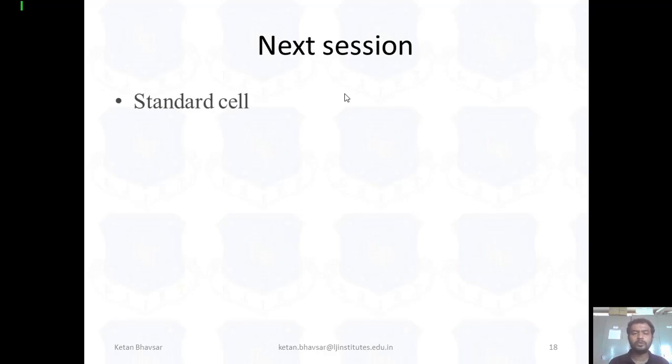Also we have two topics, standard cell and full custom design. These two topics are remaining and we will work on them in the next session. Basically there are four main technologies when you're talking about VLSI design style: FPGA, gate array, standard cell, and full custom design. We already completed two design styles, and in the next session we work on standard cell and full custom design. After that we make a comparison table so that you get a better idea of which design style to choose according to your specific application or requirement.